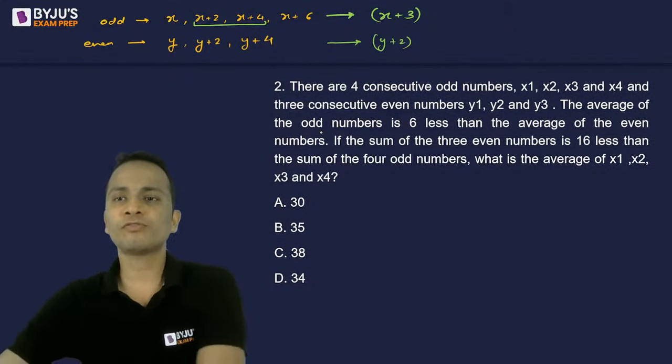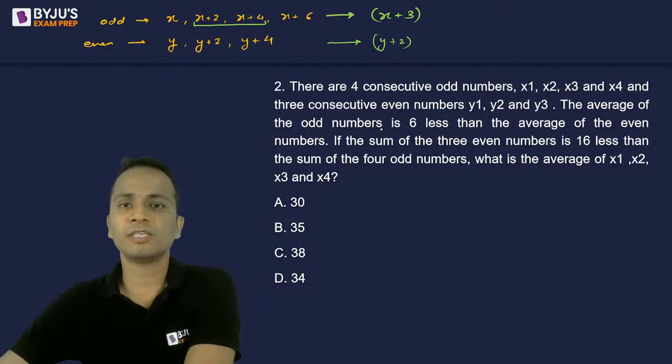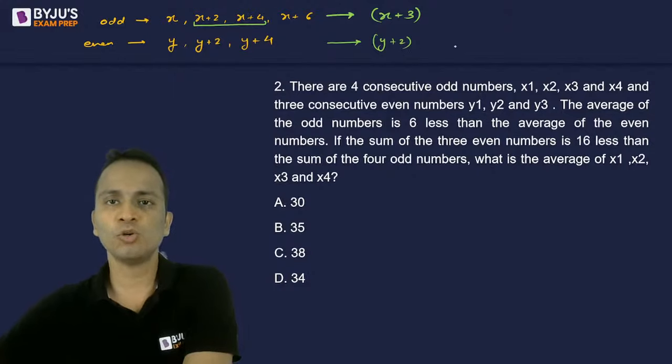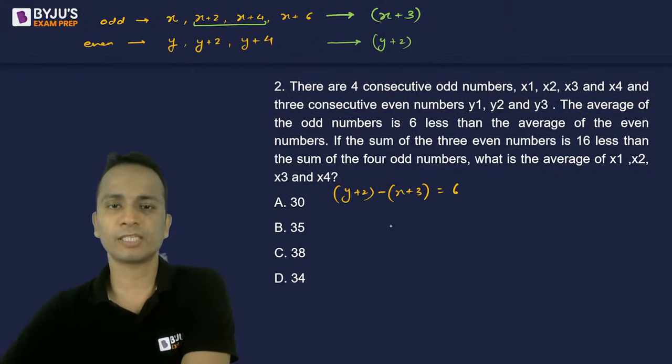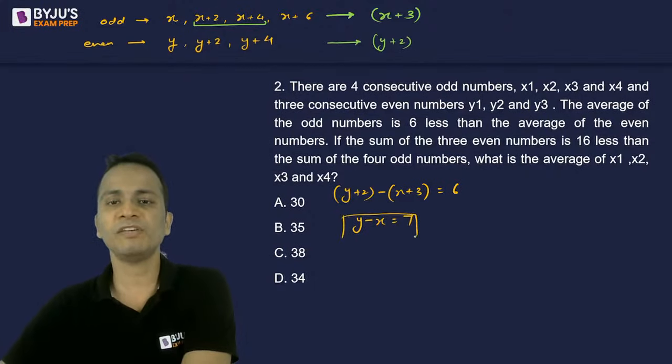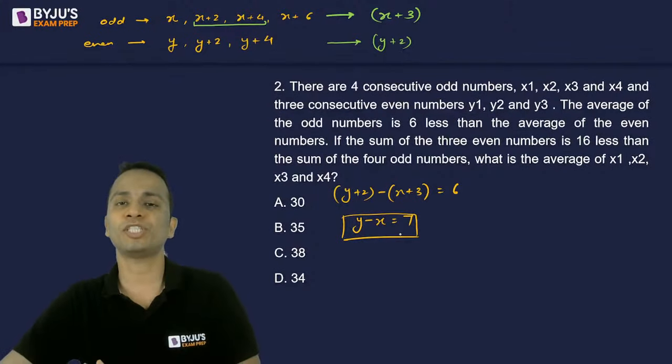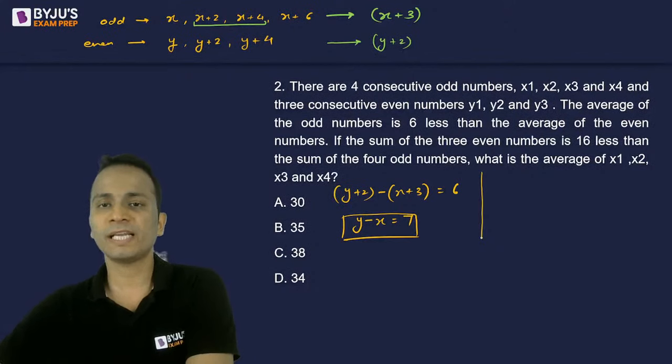The average of the odd numbers is 6 less than the average of the even numbers. So the equation will be y plus 2 minus x plus 3 is equal to 6. So it will be y minus x is equal to 7. Correct me if I'm wrong. y minus x is equal to 7 is the first equation that I have made. Let's make the second equation.